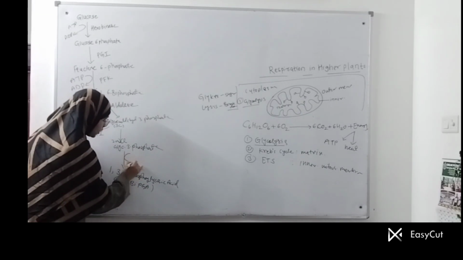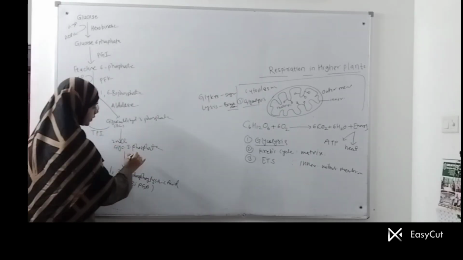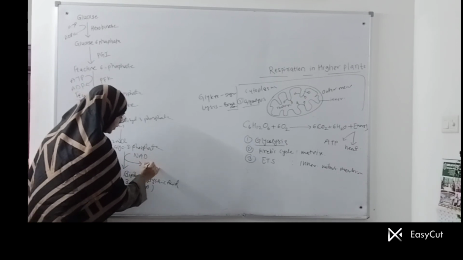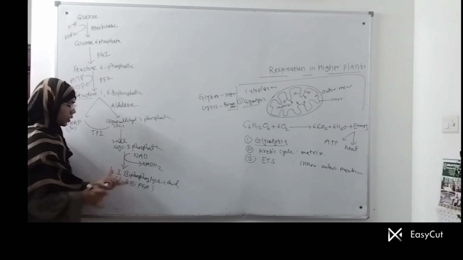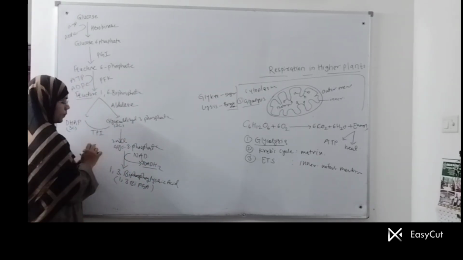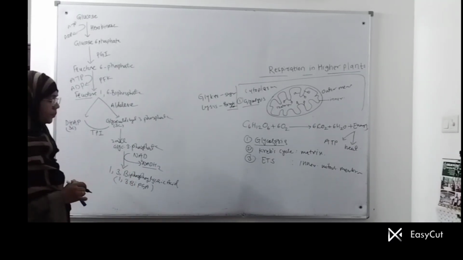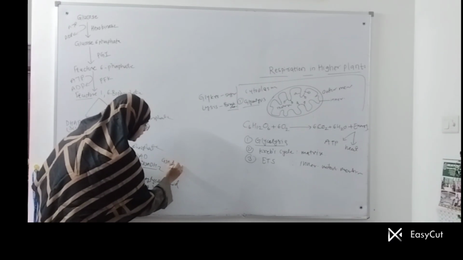This reaction occurs by removal of hydrogen atoms from glyceraldehyde 3-phosphate, which are added to NAD to form NADH2. You will get 2 molecules of NADH2, and this reaction occurs in the presence of the enzyme glyceraldehyde 3-phosphate dehydrogenase.